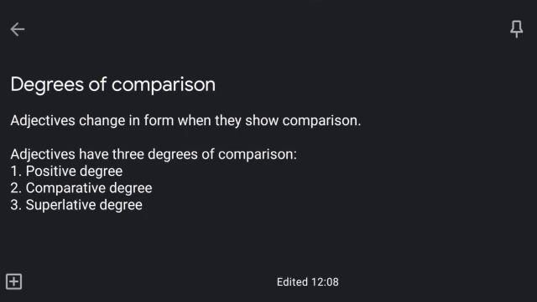When adjectives change in form, they show comparison. Adjectives have 3 degrees of comparison. So there are 3 degrees of comparison in adjectives. First one is positive degree, second one is comparative degree, and third one is superlative degree. Now let's learn about them. Let's study them in detail.